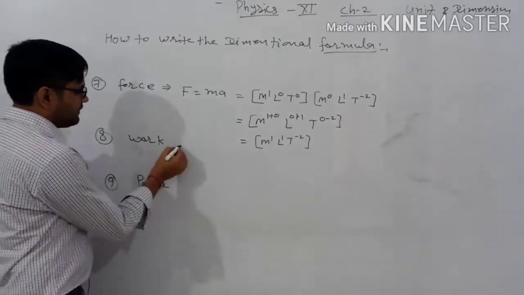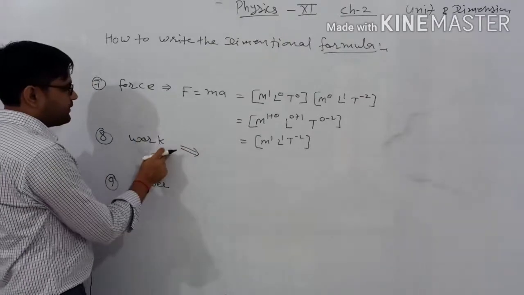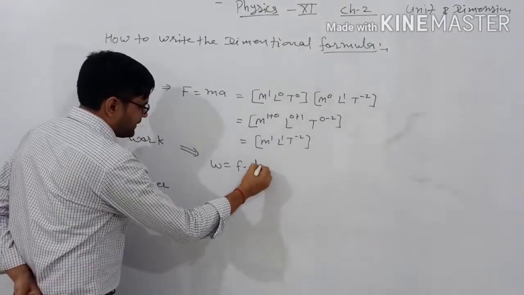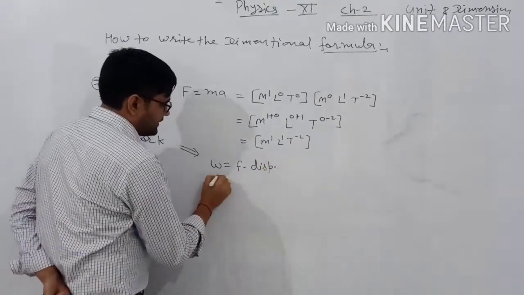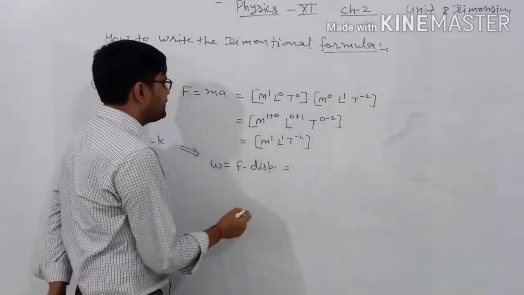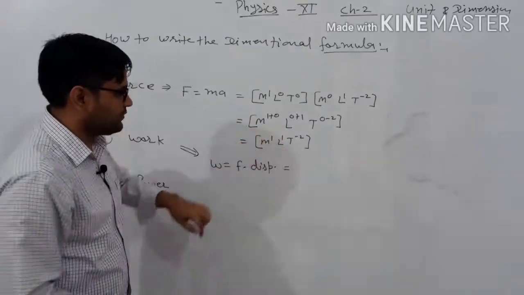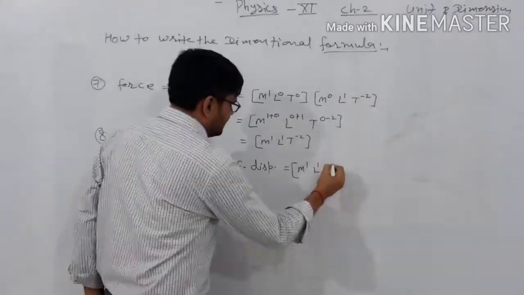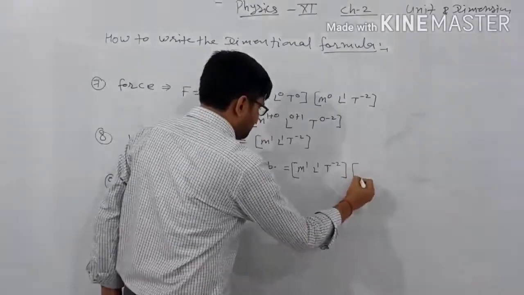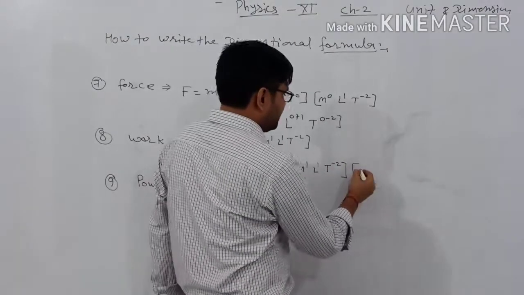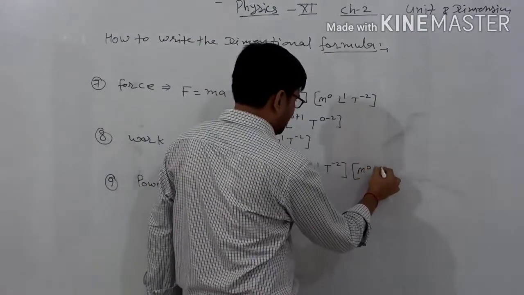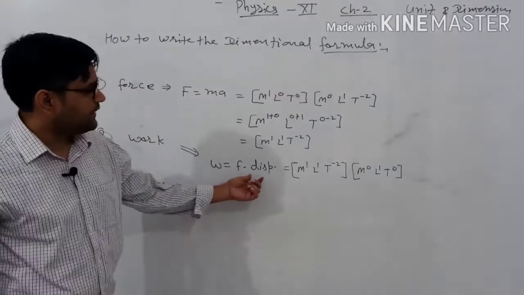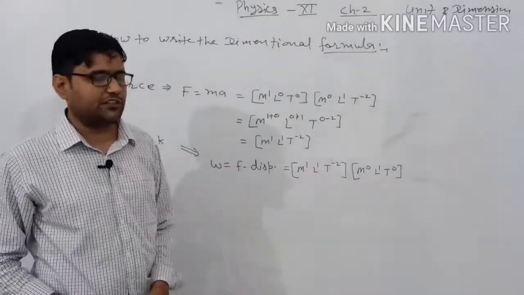Clear? Next we will talk about the work. It is also related because we know that work equals force into displacement. Now we already have the dimensional formula for the force as M1 L1 T minus 2, into displacement. We already have the formula L naught L1 T naught because displacement is measured in terms of length. That's why we are using the L1.